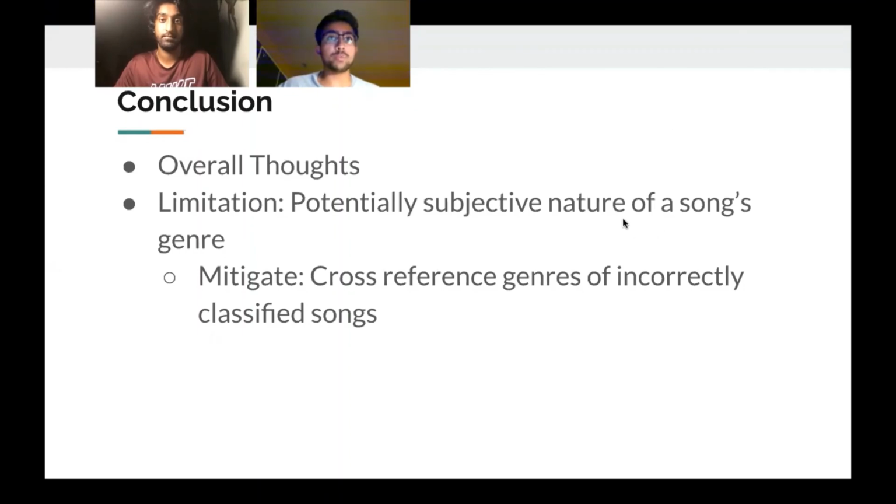One potential limitation was that the genres listed in the dataset were listed by the authors themselves, and there might be some gray areas. So a way to mitigate this would be to cross-reference genres of incorrectly classified songs with another external dataset.